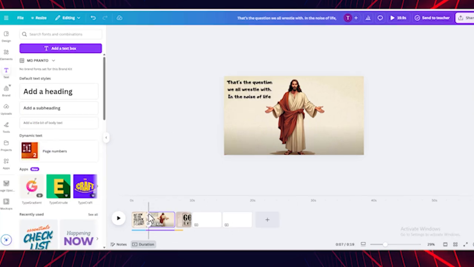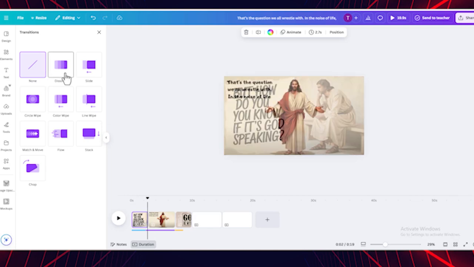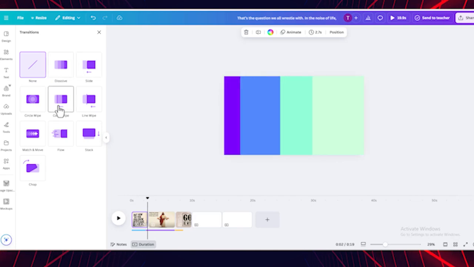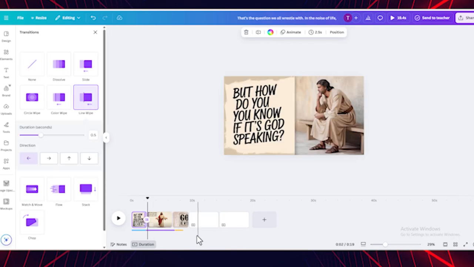Insert transitions between clips by selecting Effects and choosing from Canva transition options like fades or zoom cuts. Add animations to text or graphics for dynamic visuals.